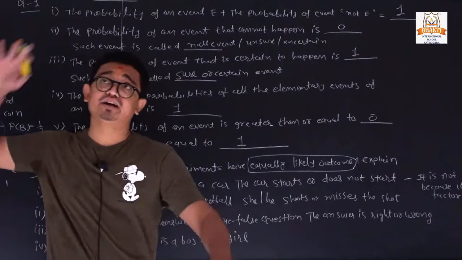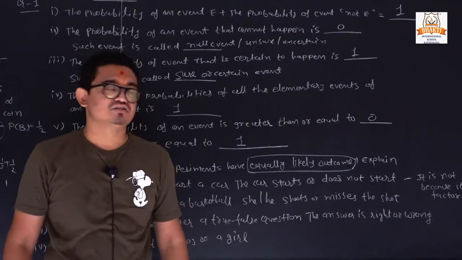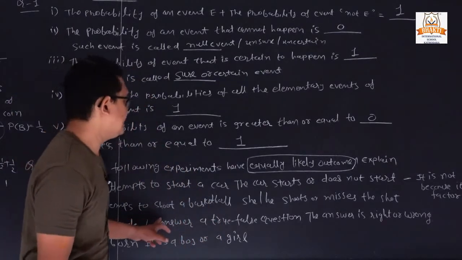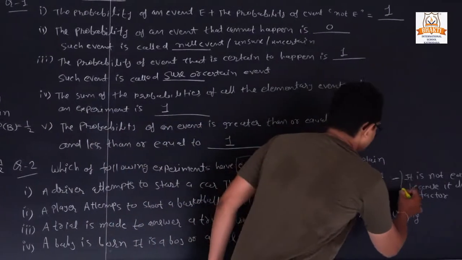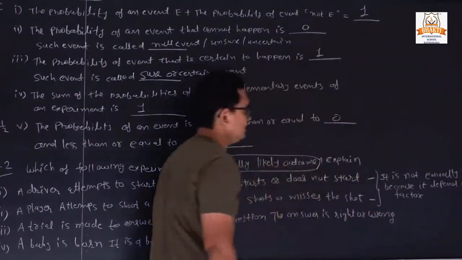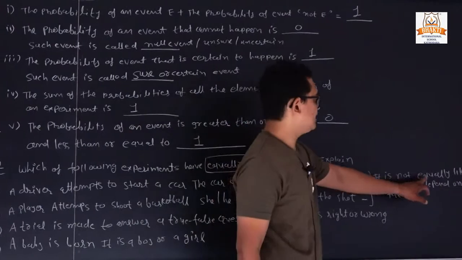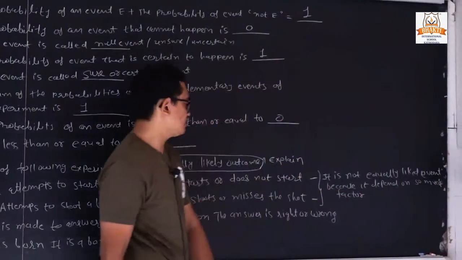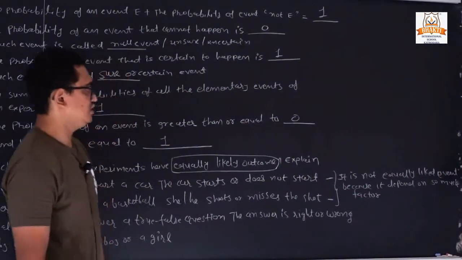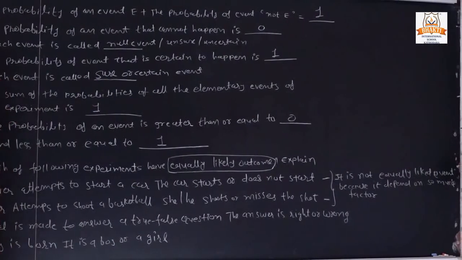Suppose they are unable to catch the ball. Clear? So it is not equally likely, for the same reason. So for first and second we have the same reason. It is not an equally likely outcome, because it depends on so many factors.